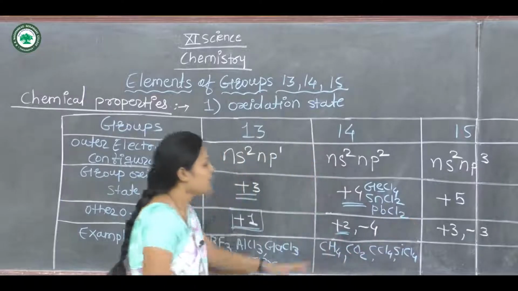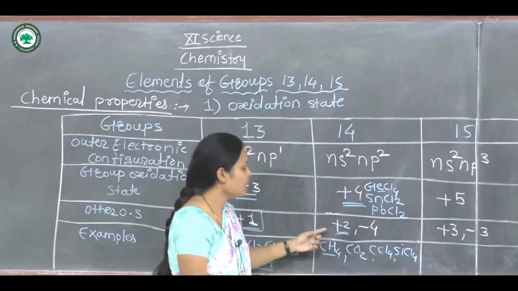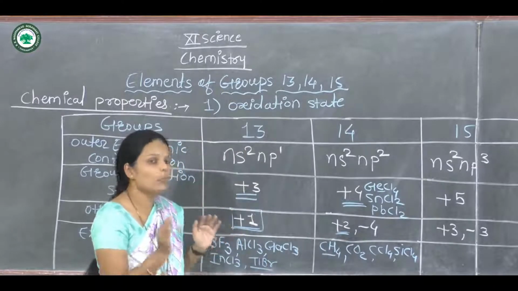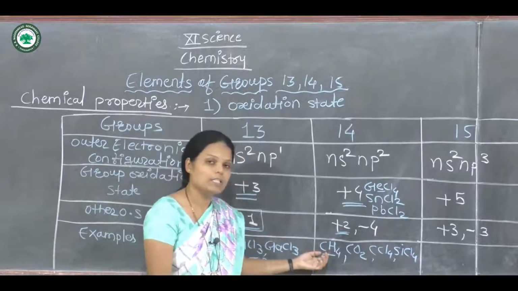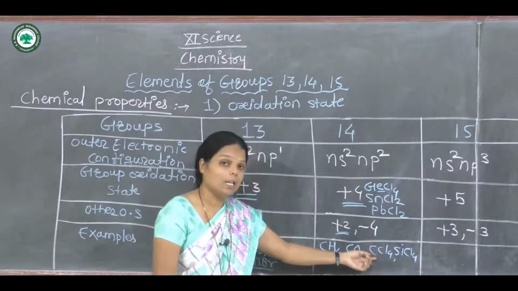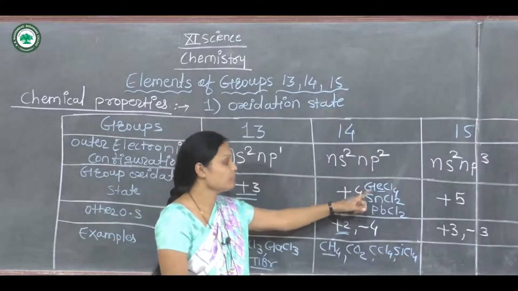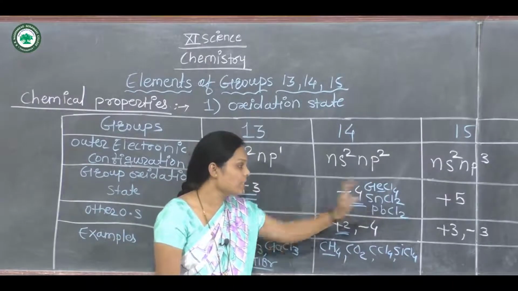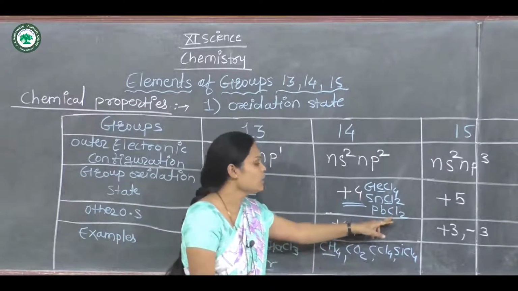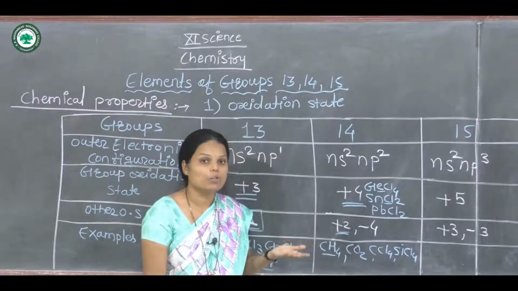All of these are examples of group 14 elements. The +4 oxidation state is common, and +2 and -4 are the other oxidation states shown in group 14 elements. First, methane, CH4; carbon dioxide, CO2; carbon tetrachloride, CCl4; silicon tetrachloride, SiCl4; germanium tetrachloride, GeCl4; tin dichloride, a dichloride because of 2 chlorine atoms; and lead dichloride. These also show the oxidation states +4, +2 and -4.